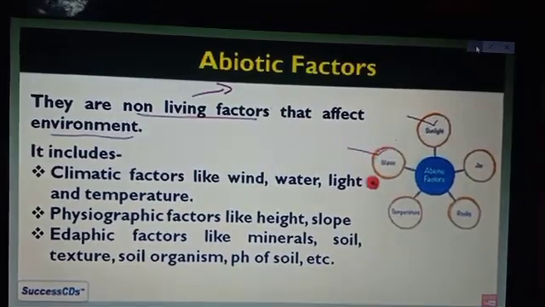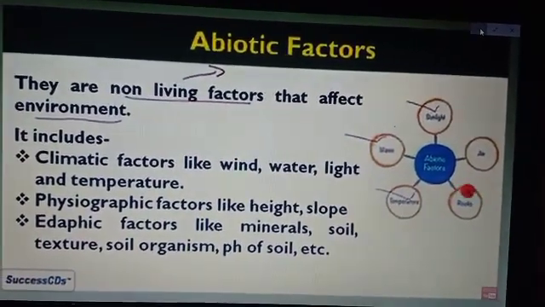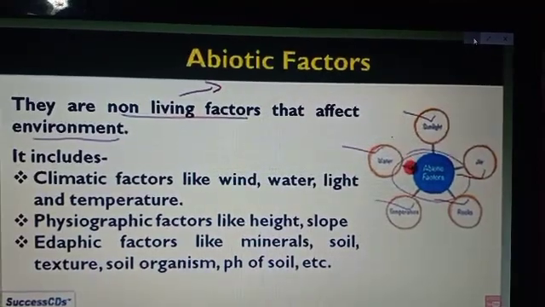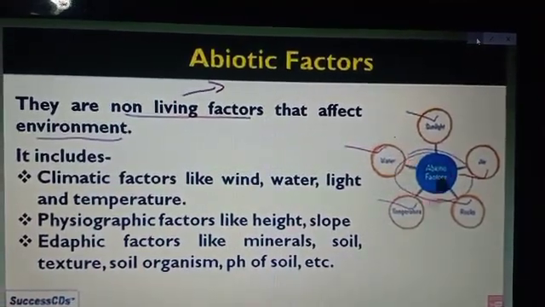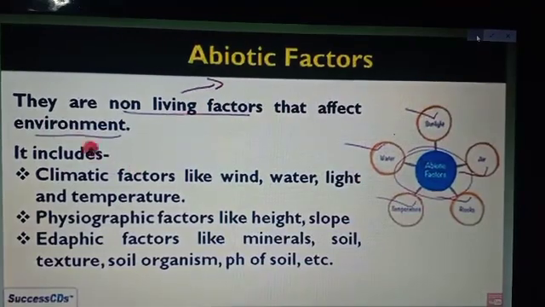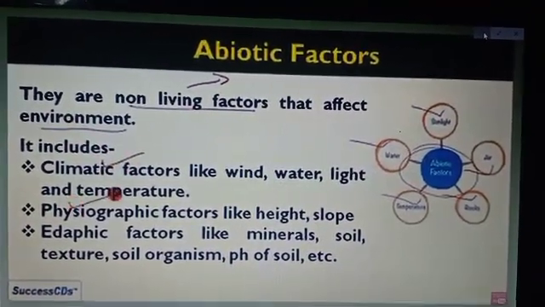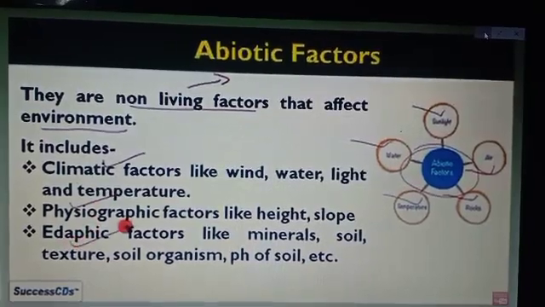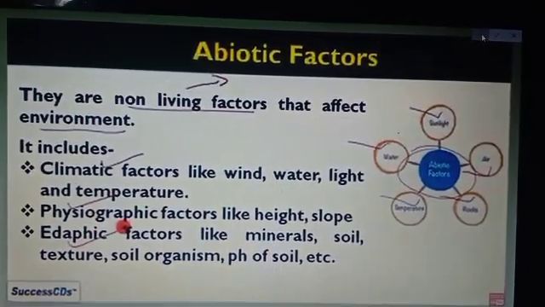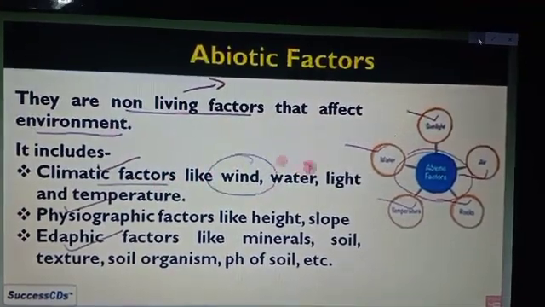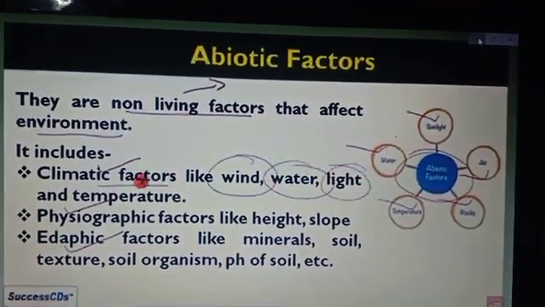It includes climatic factors like wind, water, light and temperature, while physiographic factors like height, slope, etc., and edaphic factors like minerals, soil texture, soil organisms, pH of the soil. These are all factors that we consider as abiotic factors.